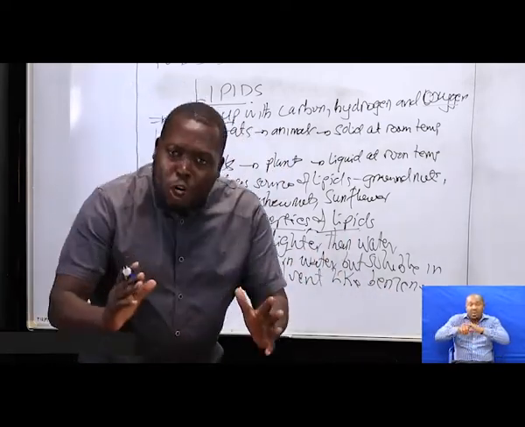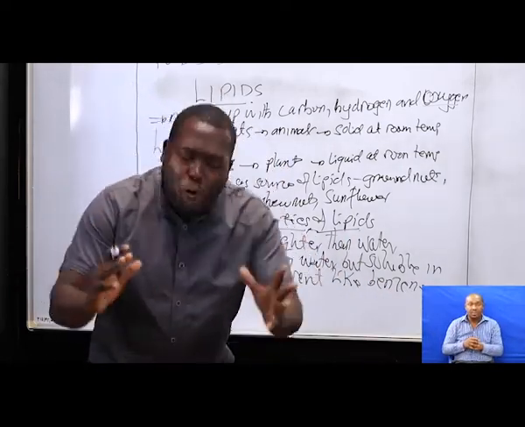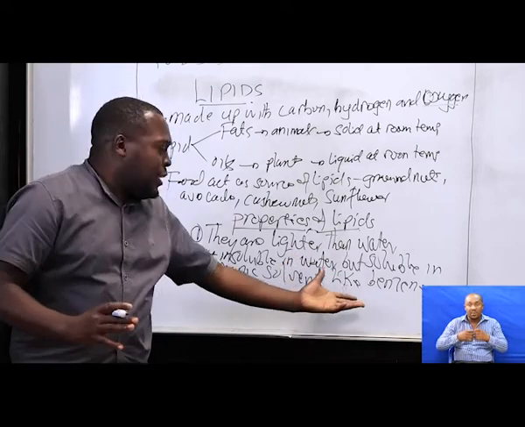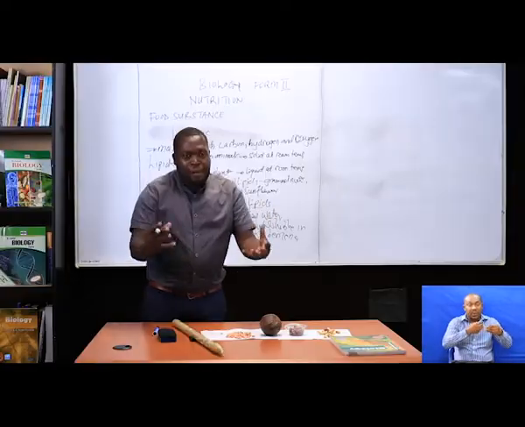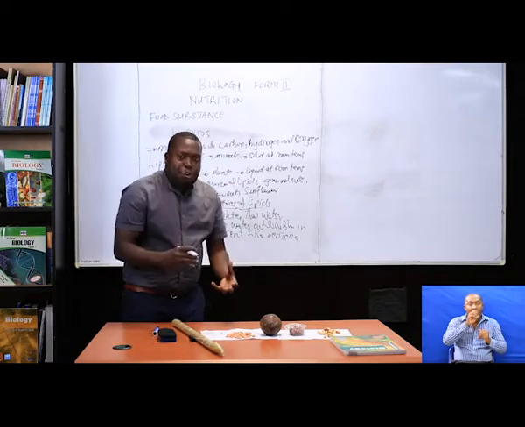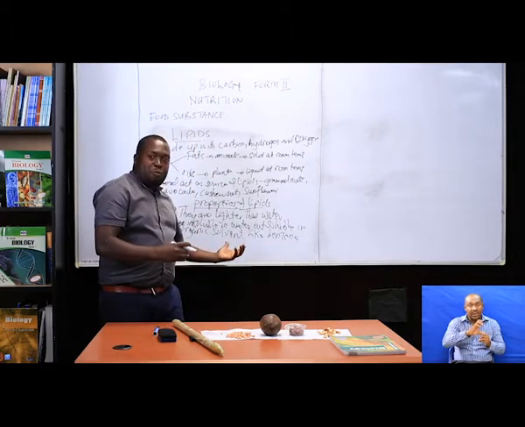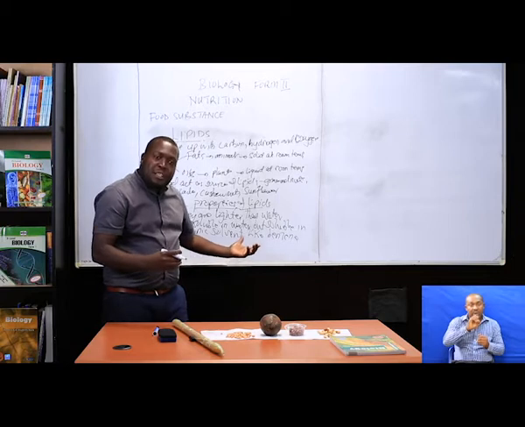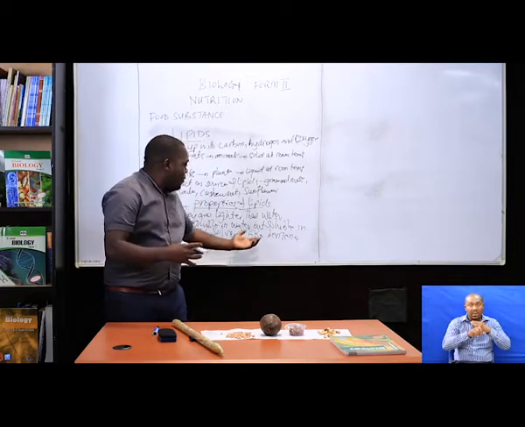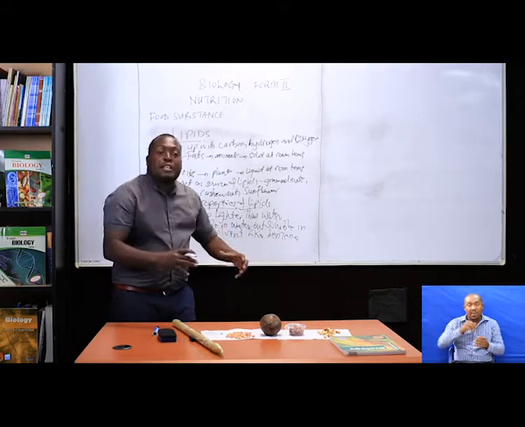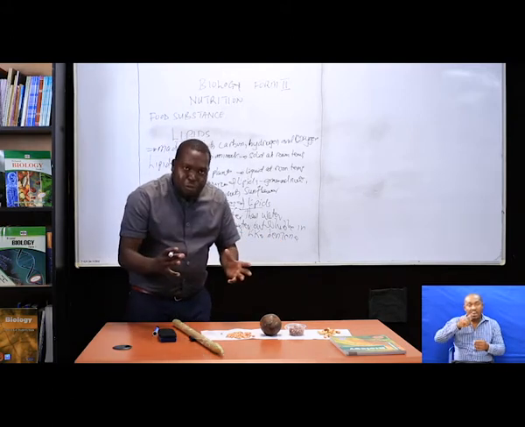They are insoluble in water, but soluble in organic solvent like what? Benzene. This means that if you take lipid and put it into water, they cannot dissolve to form a uniform what? Solution. But if you put it into a solvent like benzene, they are going to dissolve and make a uniform what? Solution.